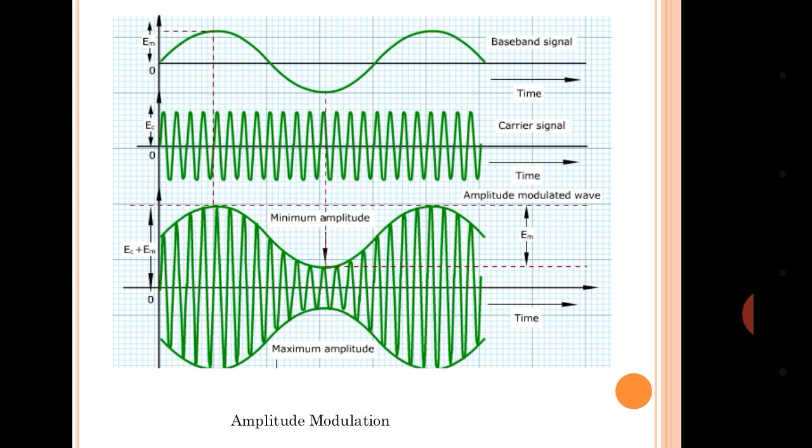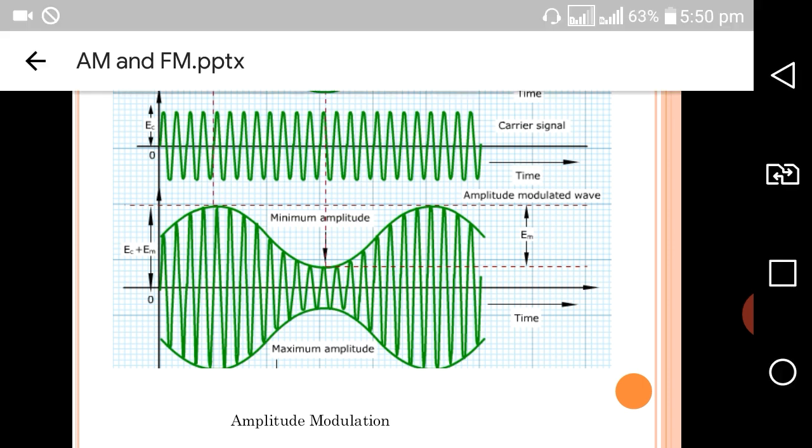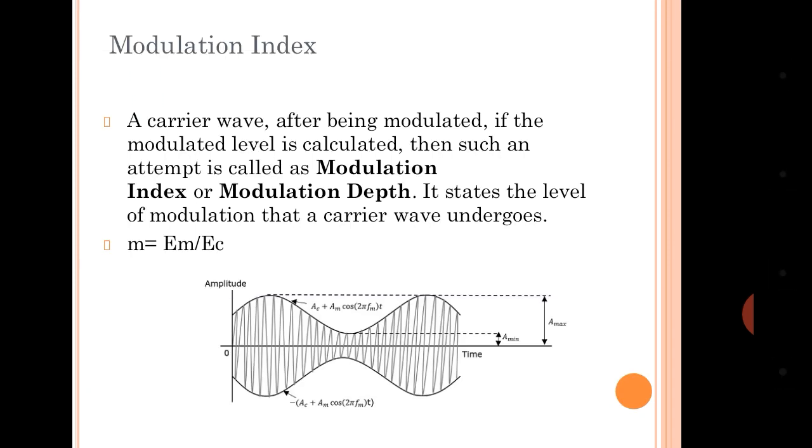There is a concept called modulation index, which equals EM by EC in the case of amplitude modulation. Observe here the carrier wave after being modulated. If the modulated level is calculated, then such an attempt is called the modulation index or the modulation depth.